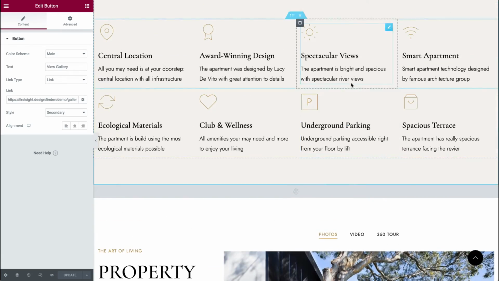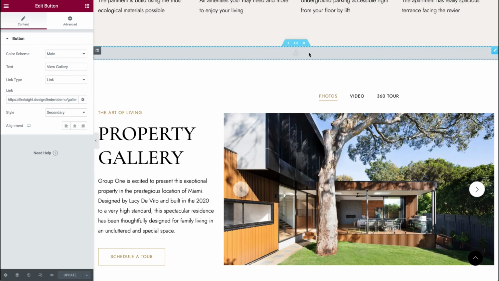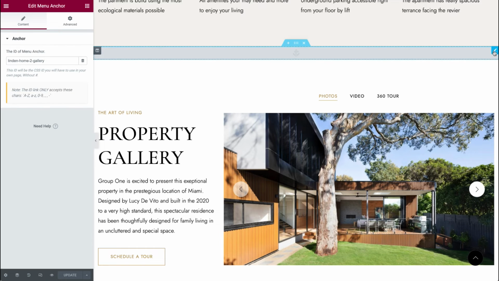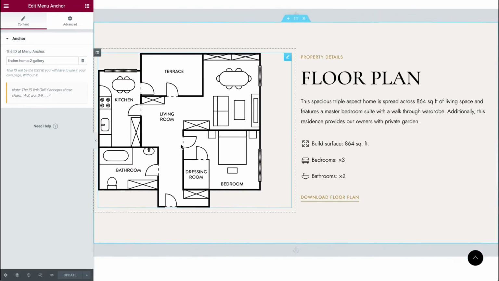We have features feed here. Then we have, you may see also these anchors. These are menu anchors. If you wish to scroll the user to this particular place when they click on a menu item, you can use these anchors. If you want to make your page as a one pager, that is the case.